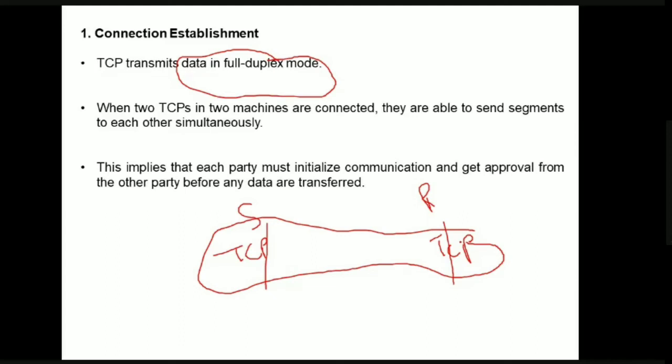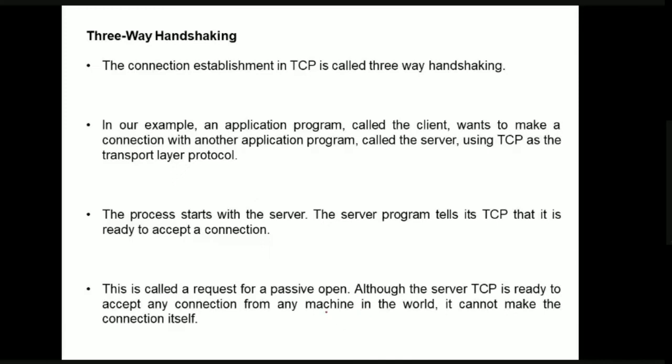What does this mean? This means that the sender must initialize the communication and the receiver must approve it, and also the receiver must initialize the connection and the sender must approve it. Only then can both sender and receiver send and receive data simultaneously. For this kind of connection establishment, we use a concept called three-way handshaking. That is, connection establishment happens in three different phases. For this reason, we call this three-way handshaking.